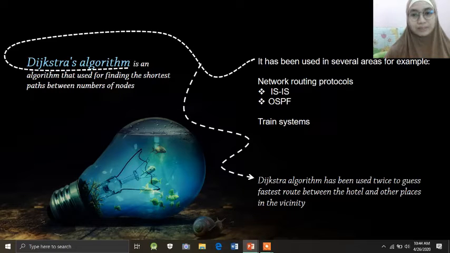The Dijkstra algorithm has been used in several areas, for example, network routing protocols and train systems. But why did the researcher not use the other algorithms? Because the Dijkstra algorithm has been used to find the fastest road between the hotel and another place in the vicinity.